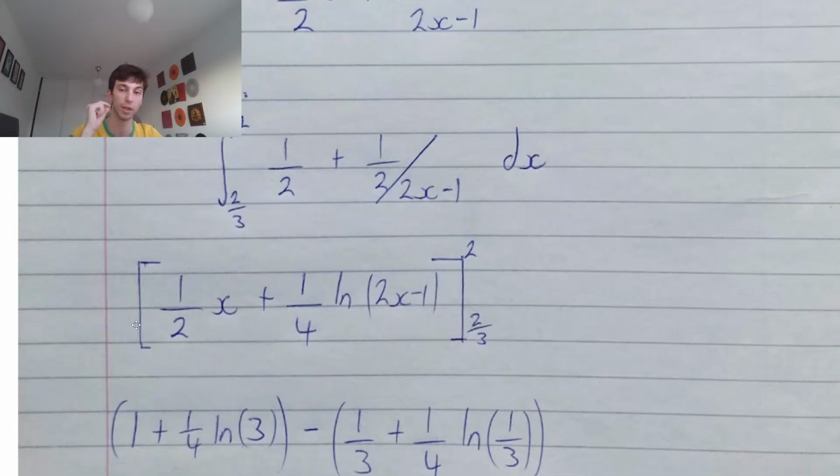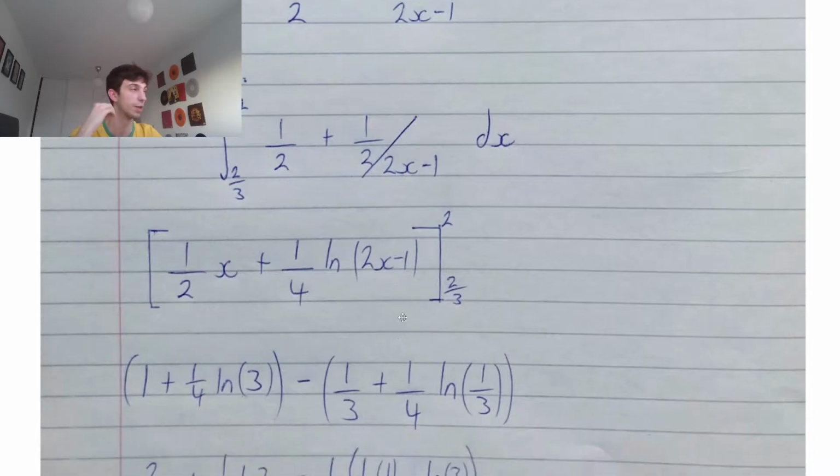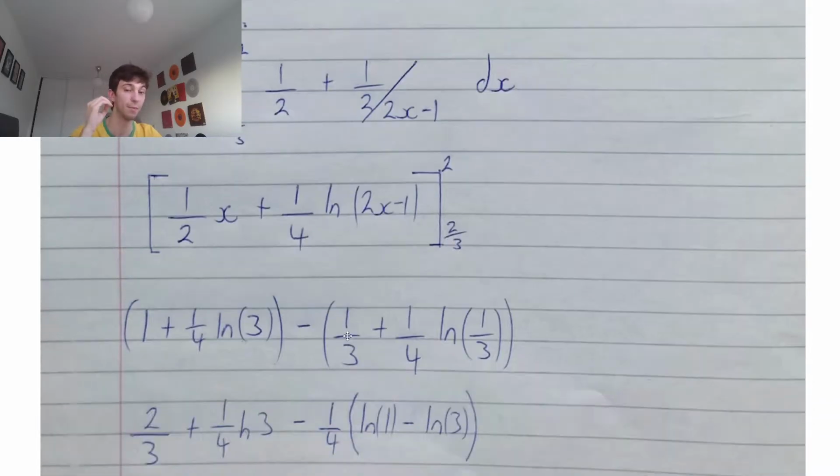Then for 2 thirds, plugging in 2 thirds, we have a half times 2 thirds. That's just 2 over 6, which is a third. Then we have a quarter times the natural log of 2 times 2 thirds, 4 over 3, minus 1 is just a third. So same idea as before, guys. We want to try to get to that same answer. So we're going to be using those log rules again.